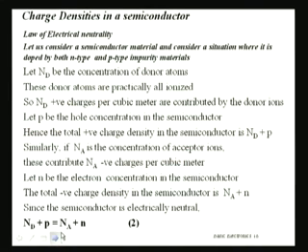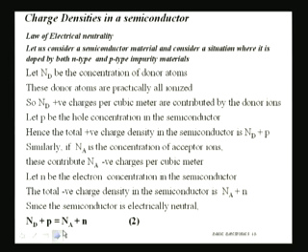Now let us consider the charge densities in a semiconductor. Before that, we must know the law of electrical neutrality that is satisfied in the semiconductor. Let us consider a semiconductor material doped by both N-type and P-type impurities.